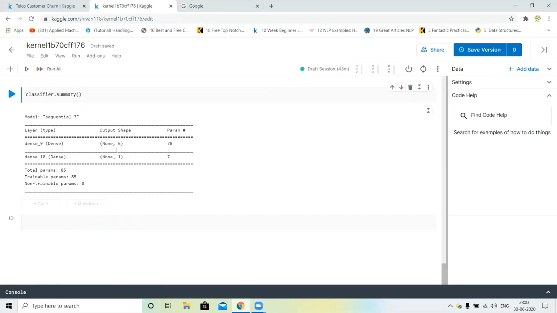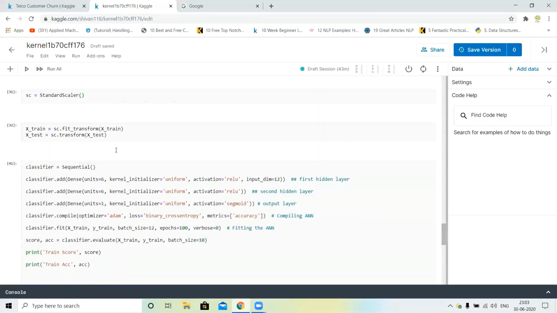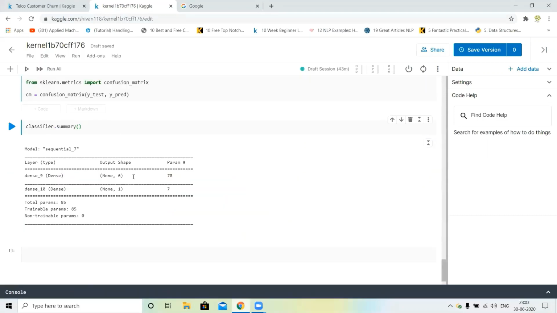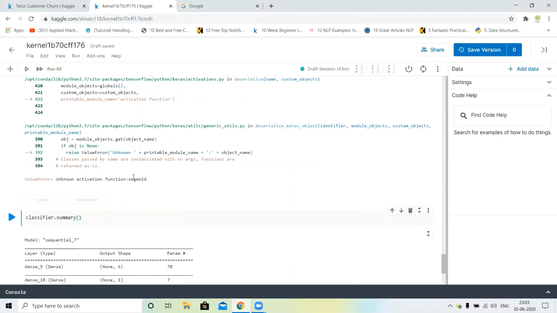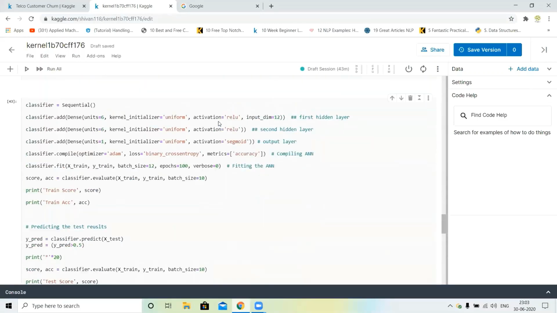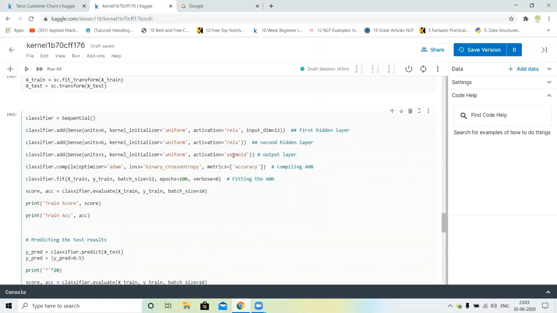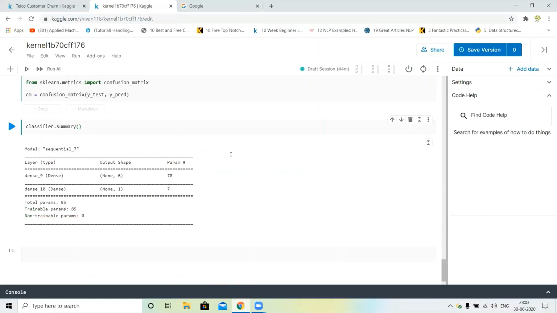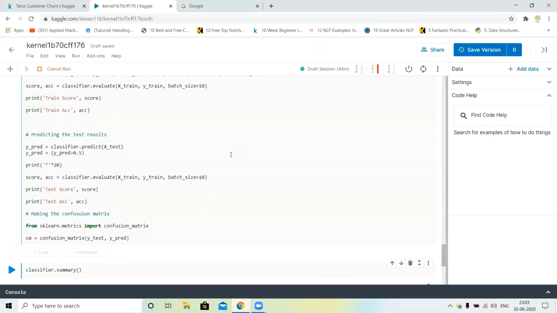Okay, I thought second hidden layer is not mentioned. I just run this again. Okay, sigmoid. This is the error. Sigmoid. Okay, so sorry.